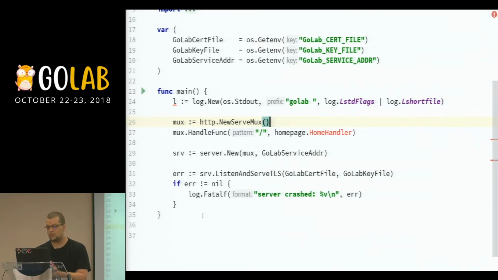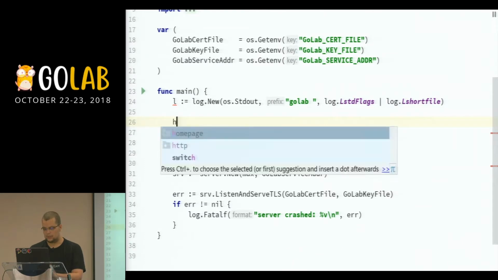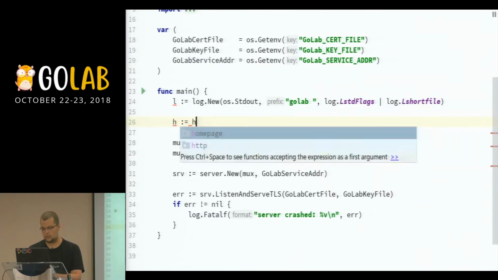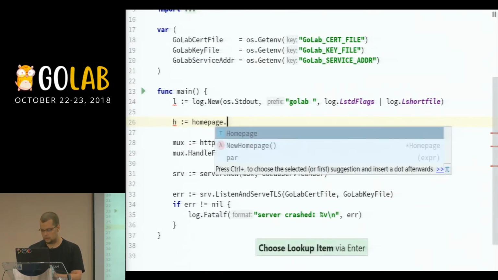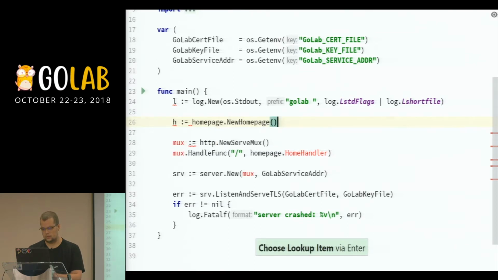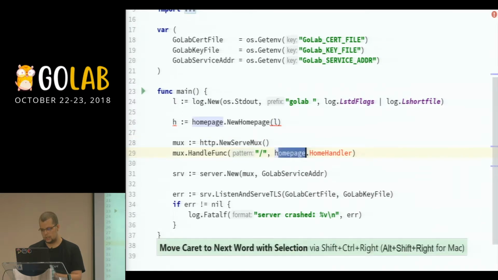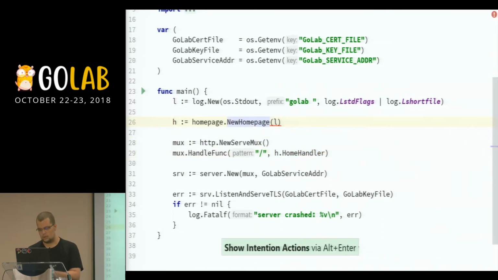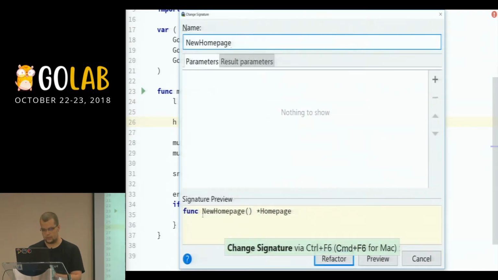So that's pretty important. Let's build our homepage for now. So we have homepage.new, and I said we want to pass this as a function, and then I have this one here. So let's refactor this one as well.